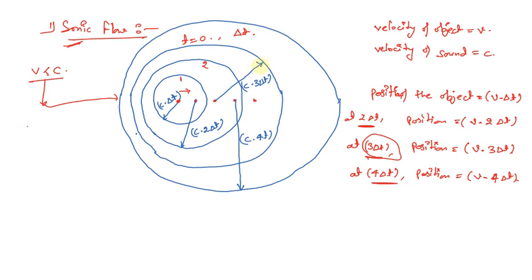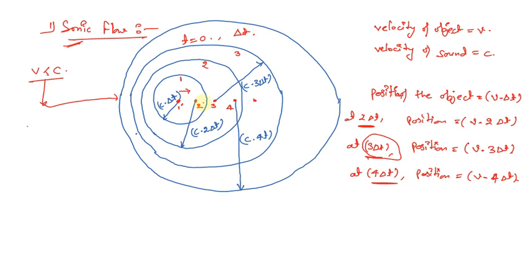This will be the distance covered by the wavefront all around this particular point, when the object is at point number 4, and this was circle number 3. So this is point 3, this is point 2, and this is the initial position itself.